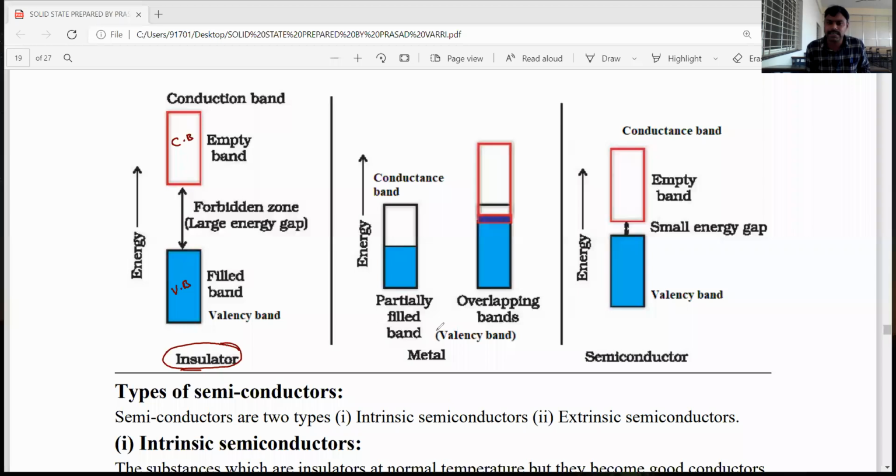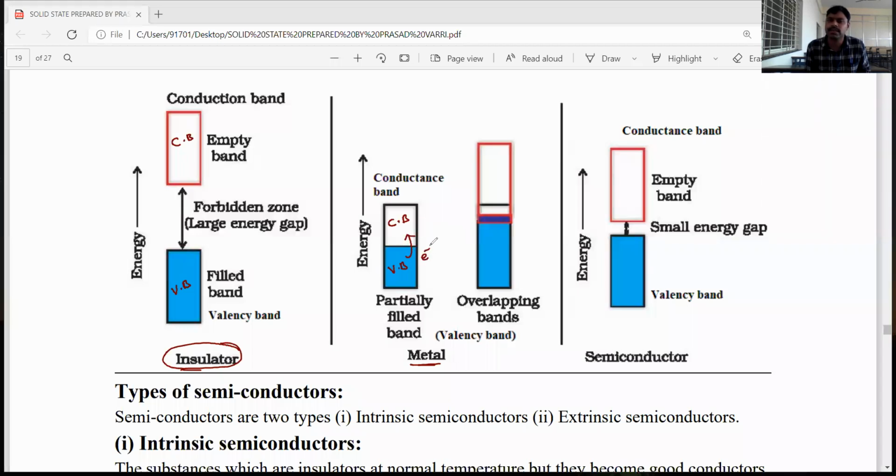Now if you observe the conductors, for example metals, all metals act as good conductors. In metals, the energy gap between the valency band and the conductance band is very small, so the energy gap or forbidden gap is 0. Then the valence electrons can easily jump.